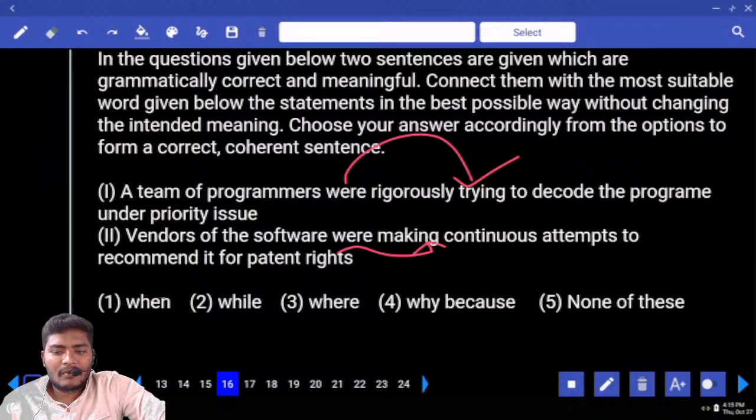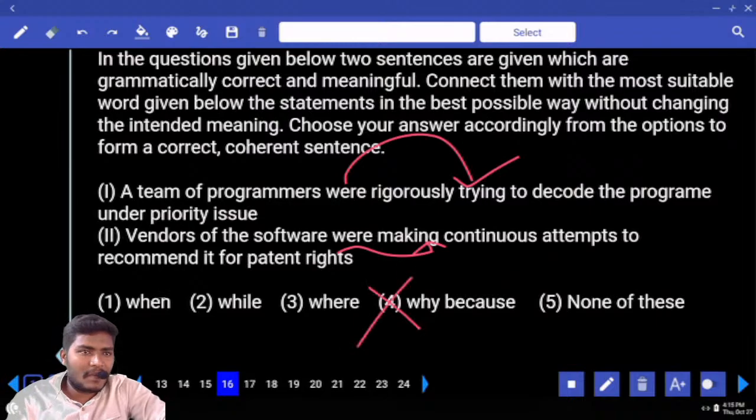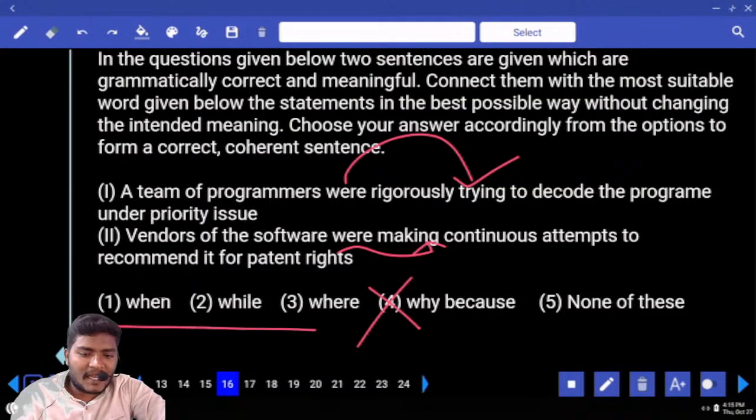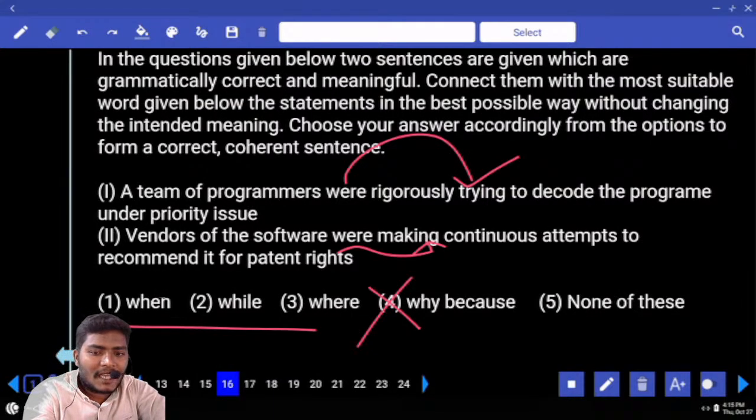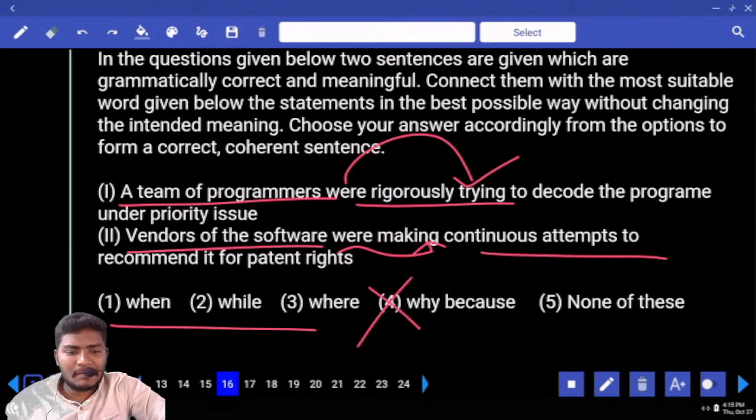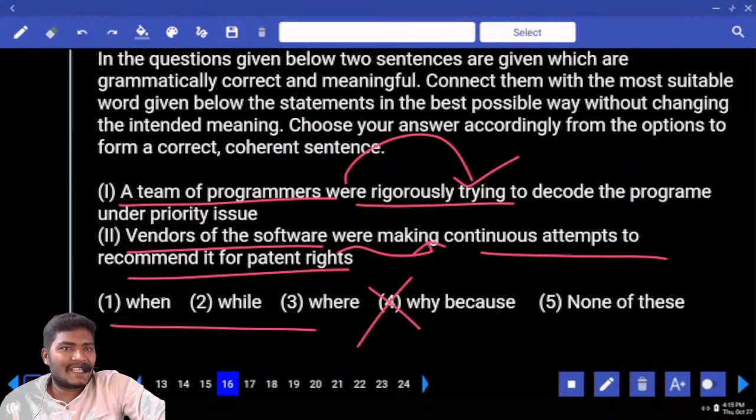When, while, where, why, because. Remember, in English you don't have the conjunction as why, because. Absolutely wrong. Many people say, I did not come to the class, why, because. No, I did not come to the class because, direct, not why, because. Now, remaining ones are when, while, and where. Read the sentence now. A team of programmers were rigorously trying to decode the program under priority issue. Vendors of the software were making continuous attempts to recommend it for patent rights.